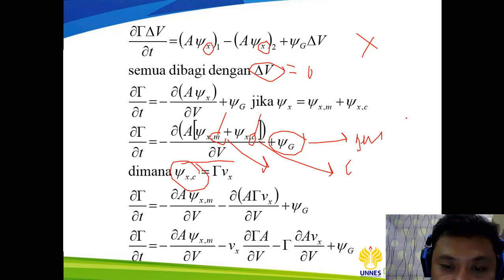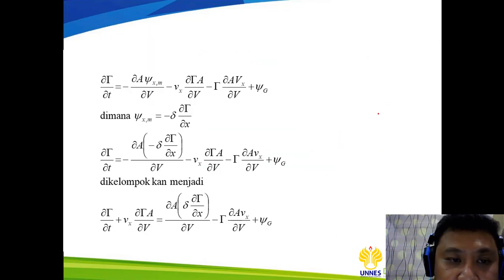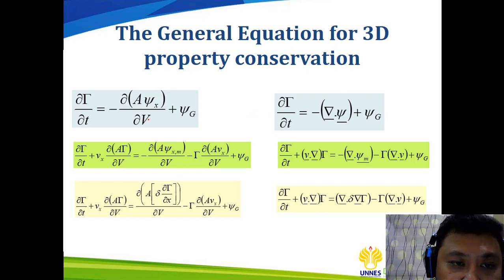By simplifying the equation, you will get the final equation for the unsteady state.